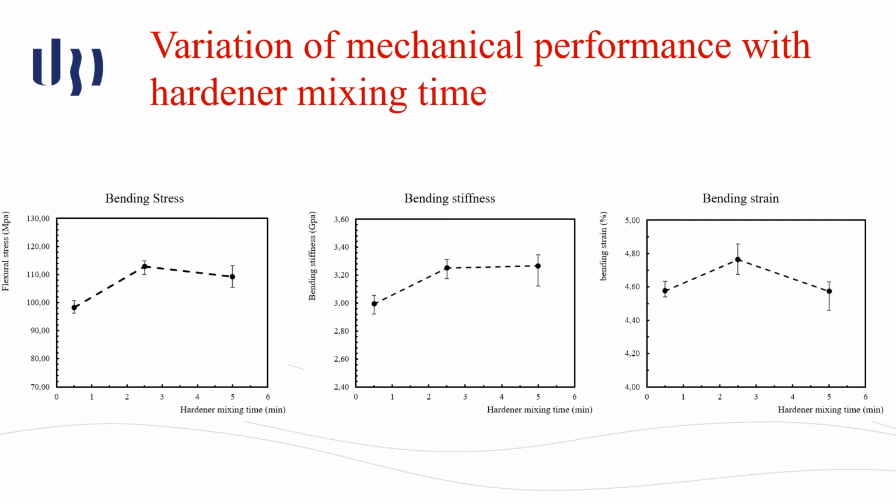So, in the study of the hardener mixing time, we can see that 2.5 minutes offers the best results in bending stress, bending stiffness, and bending strain. Further increasing the time does not offer any significant improvements.